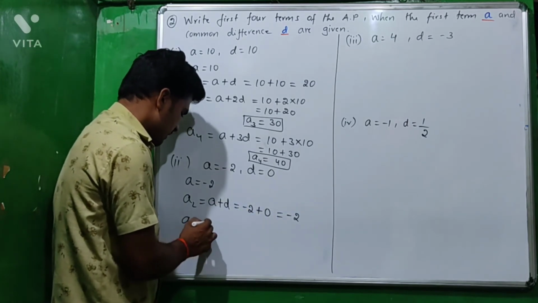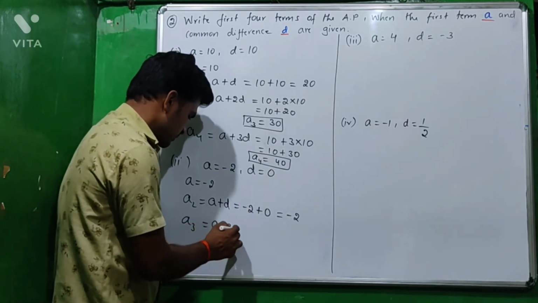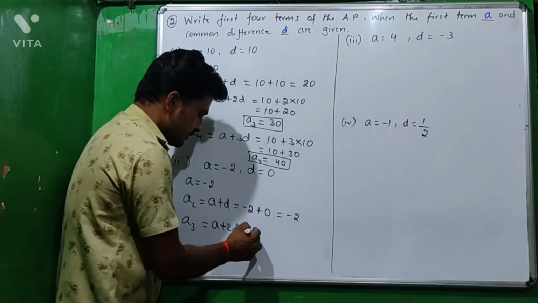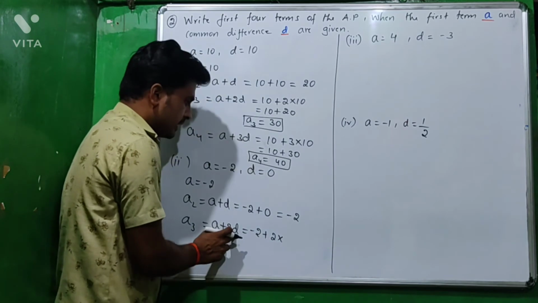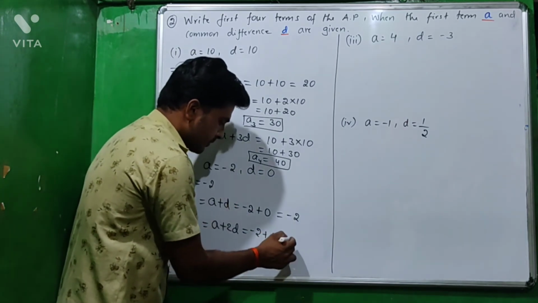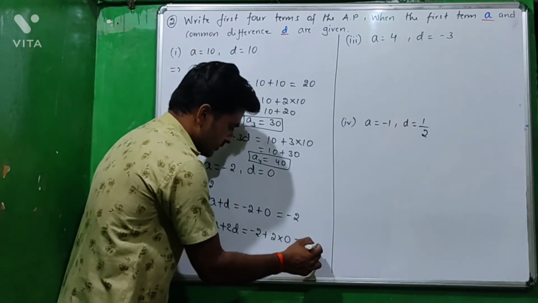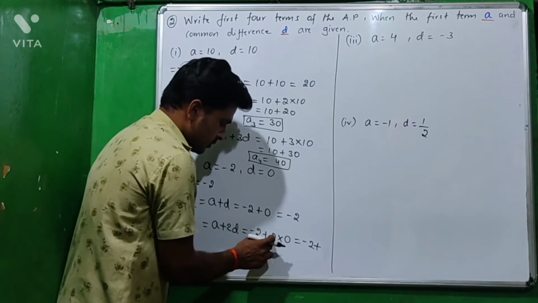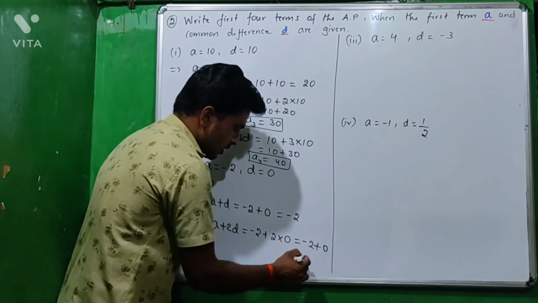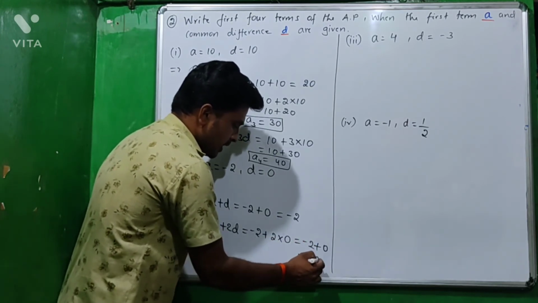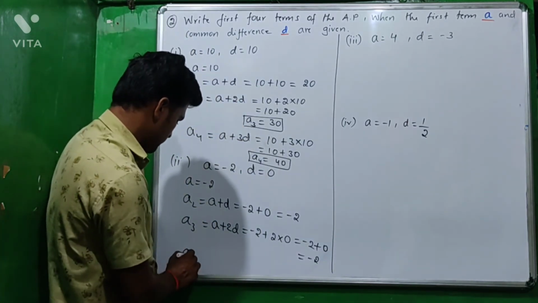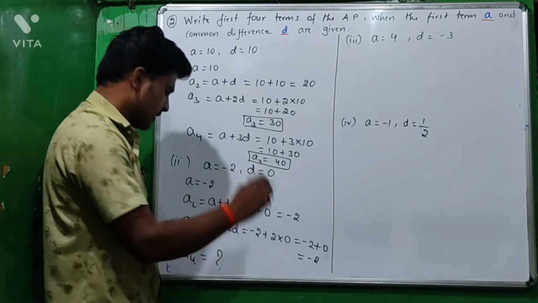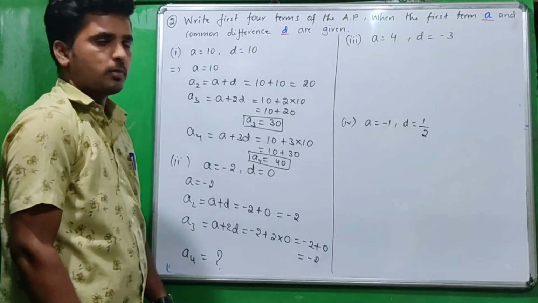Then a3 is a plus 2d. A is -2 plus 2 into d is 0, so -2 plus 2 into 0 is 0, -2 plus 0 is -2. Then find a4, it is for homework.